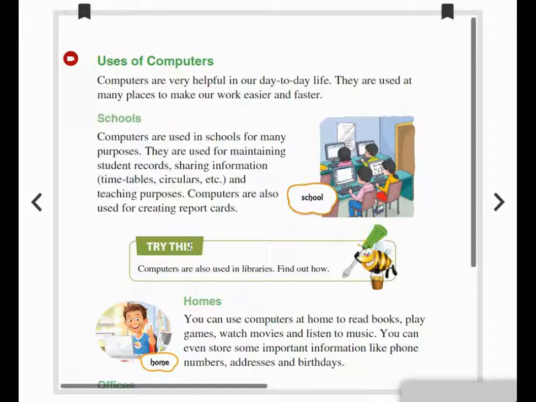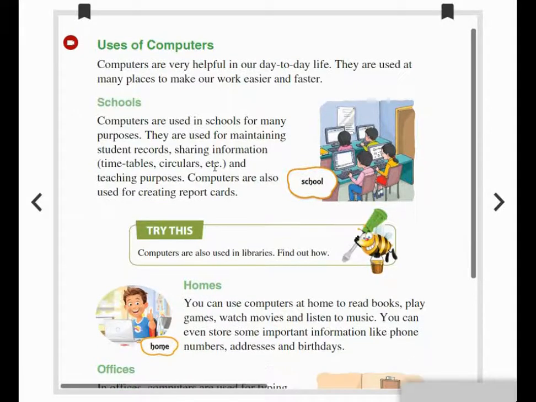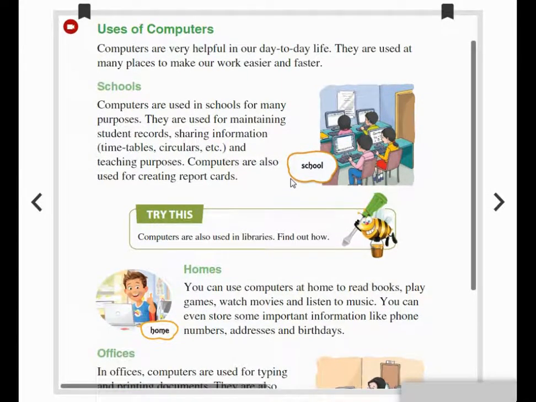The first place of computer usage is in school. Computers are used in school for many purposes, such as maintaining students' records and sharing information. Even in the school library, they are using the computer, isn't it? Yes, computers are also used for creating report cards. Even with the computer, we can create report cards.